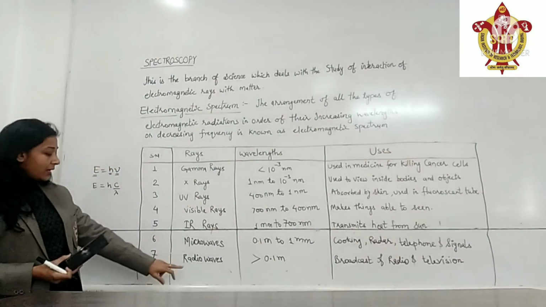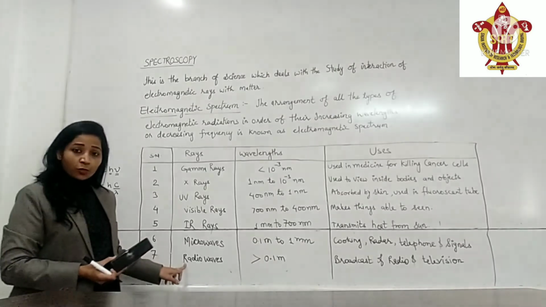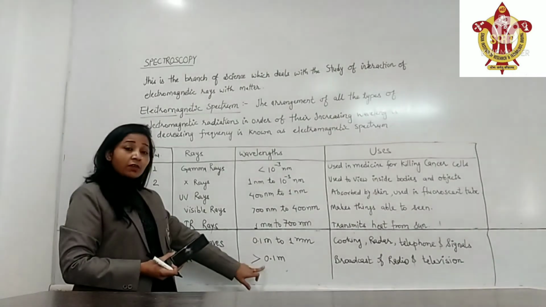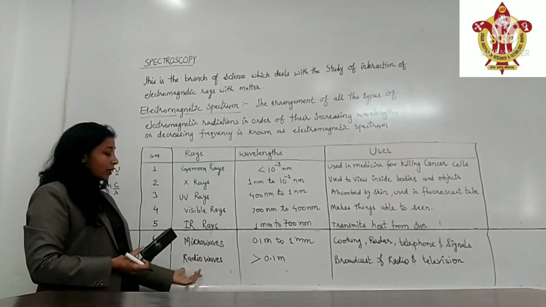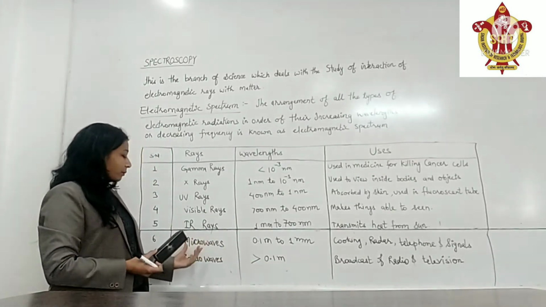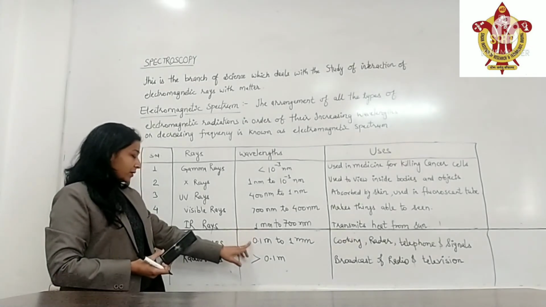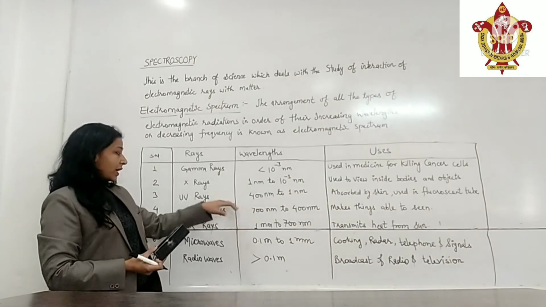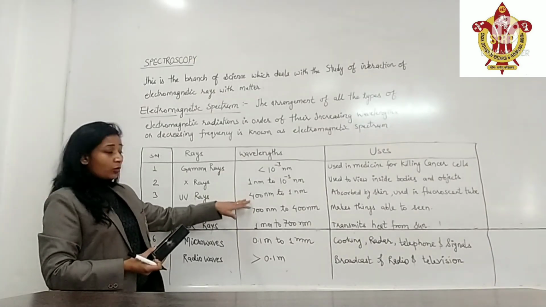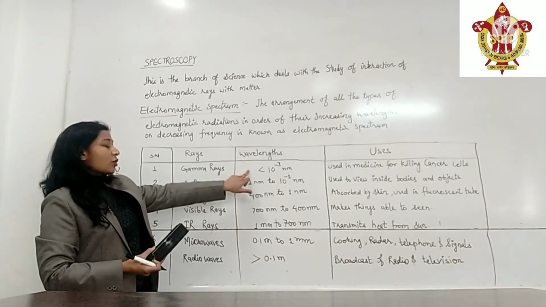After that, we have radio waves, the last type of wave, having the highest wavelength, that is greater than 0.1 meter. The wavelength of radio waves is highest, microwaves is lower than that, infrared is lower than that, visible rays is lower than that, ultraviolet is again lower, and the lowest wavelength is of gamma rays.